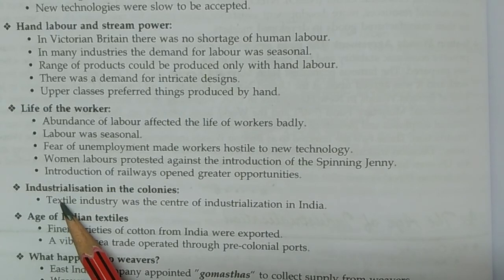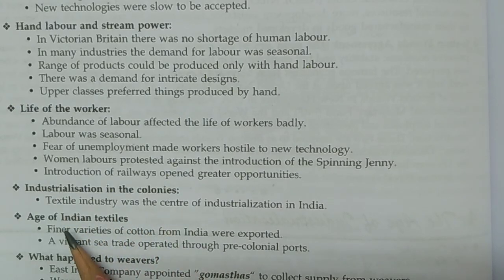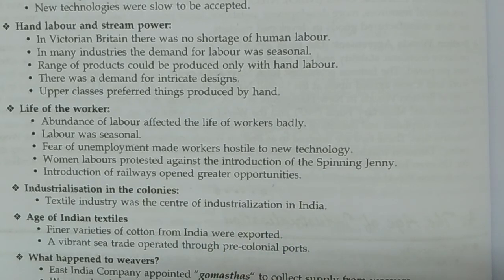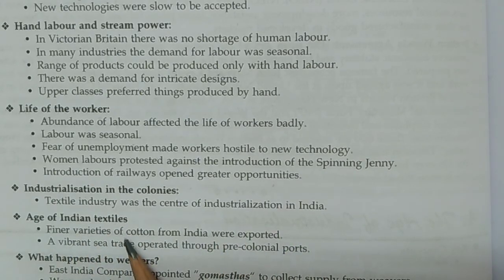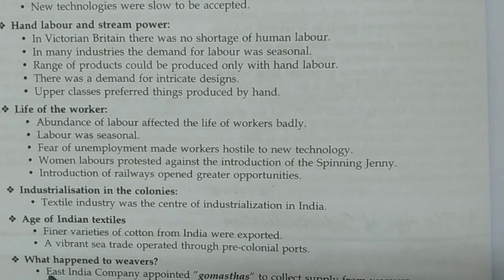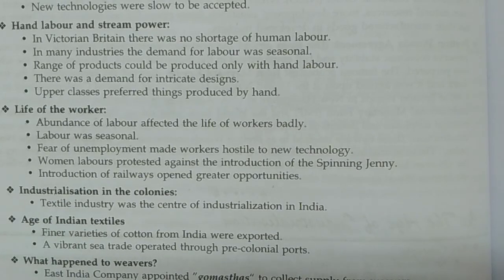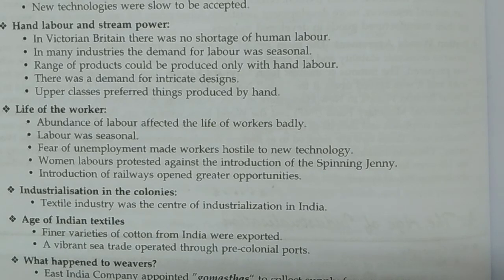Next, industrialization in the colonies. The textile industry was the center of industrialization in India. This was the age of Indian textiles. The finer varieties of cotton from India were exported. Next, a vibrant sea trade operated through the pre-colonial ports. Next, what happened to the weavers? The East India Company appointed Gomasthas to collect and supply from weavers. Weavers lost bargaining power.